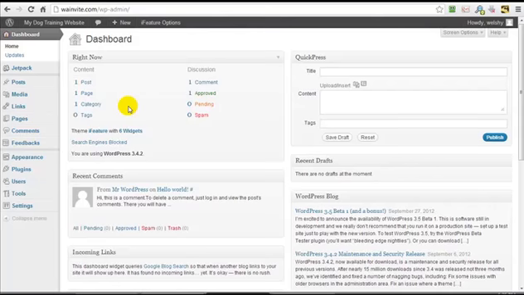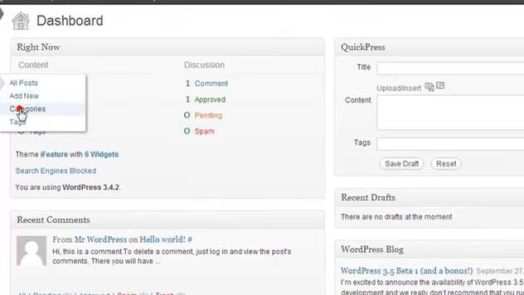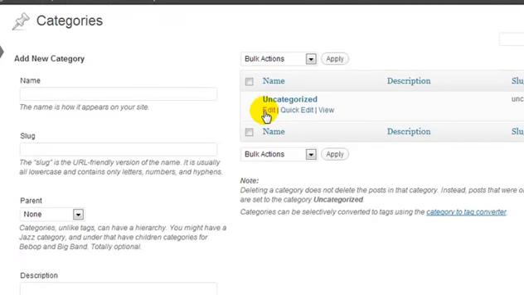So the next step is we are going to create a few categories so that when we create our posts, we can place them in the appropriate categories. By default, you always have one category called uncategorized. And if you're on the home page, you could click here to go to the category options, or you can go under posts and click on categories. So we have a category called uncategorized.